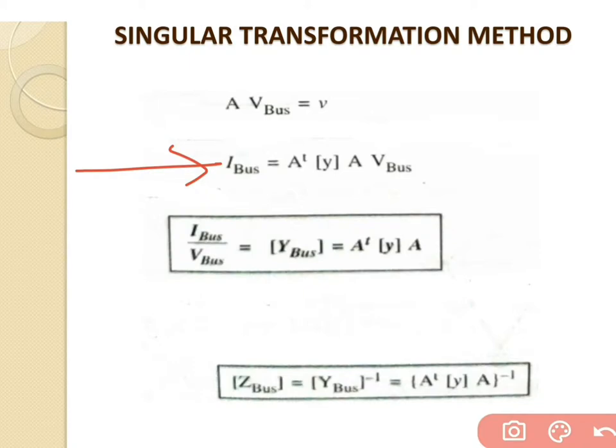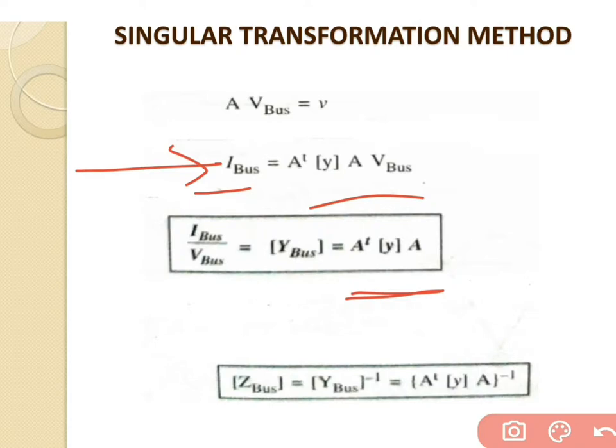Then similarly we also write that I bus divided by V bus is equal to Y bus, because here we get the I bus and here the V bus. So I bus divided by V bus is equal to Y bus. So what about the remaining equation? A transpose Y into A. So this is the required equation for the Y bus.